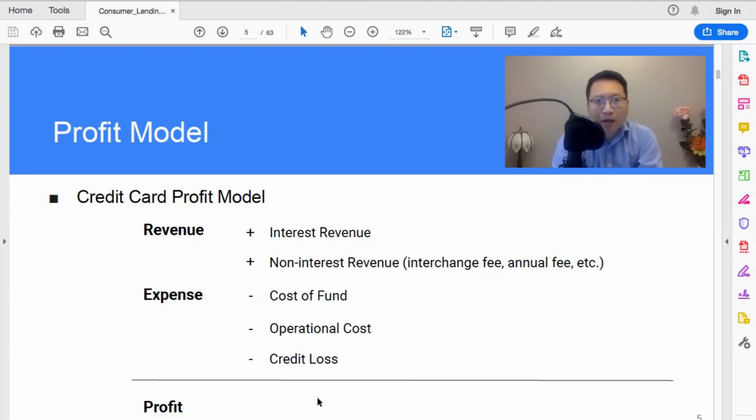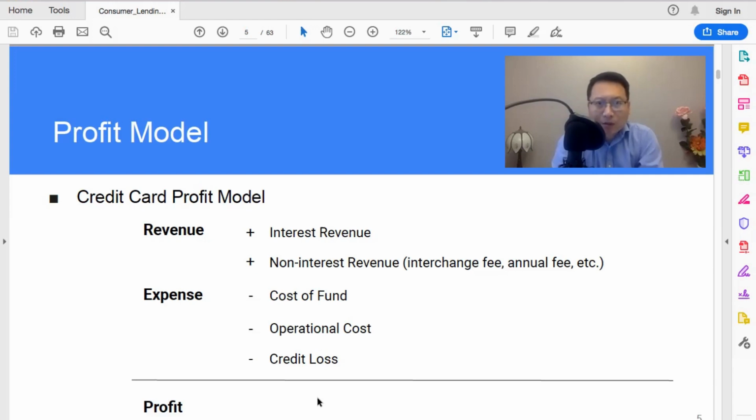Okay. Every credit product earns revenue based on the interest rate. So at the very top, you have the interest revenue. The only difference is that credit card charge more, like 16, 17%. Other products probably charge lower, right? Like mortgage is only 5%.